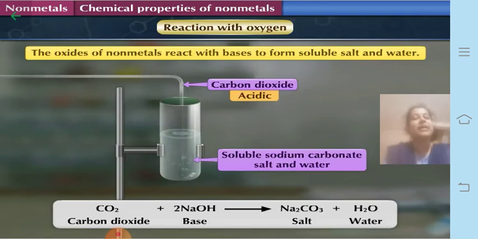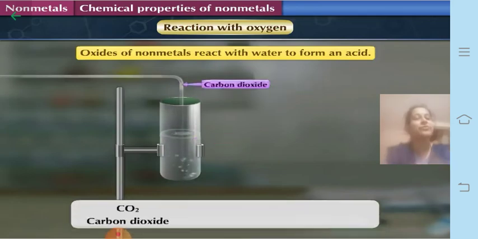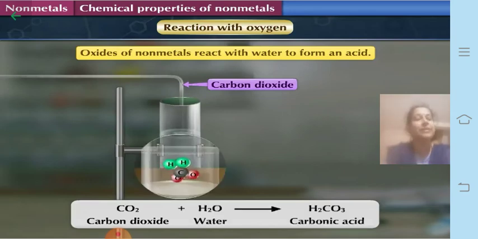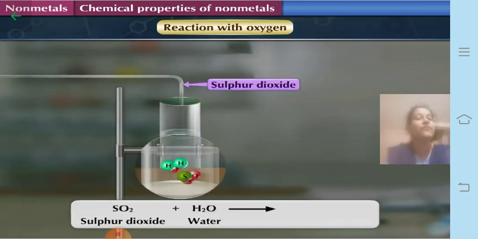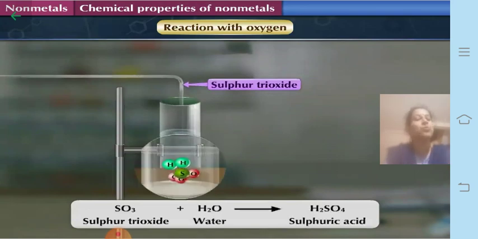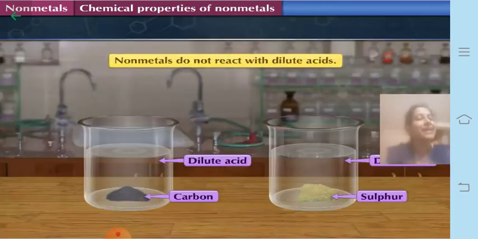So carbon dioxide is acidic in nature. Let us see oxides of non-metals reacting with water to form an acid. As I have mentioned to you, carbon dioxide, when it reacts with water, forms carbonic acid. Whereas sulfur dioxide, when it reacts with water, forms sulfurous acid, that is H2SO3. Sulfur trioxide, when it reacts with water, forms sulfuric acid. So that means we can prepare acids from non-metallic oxides.